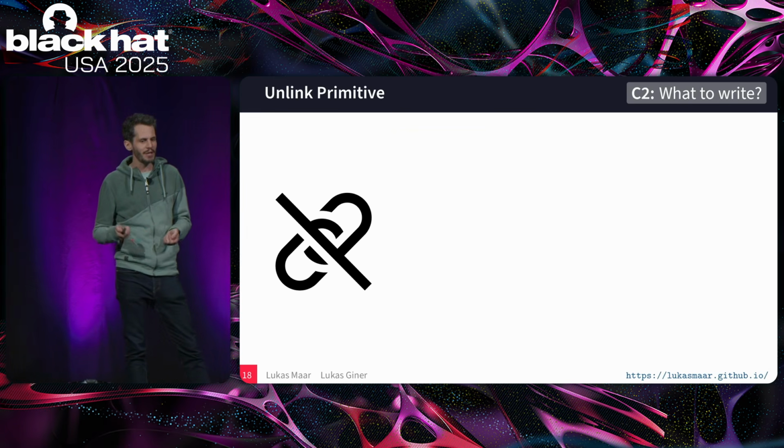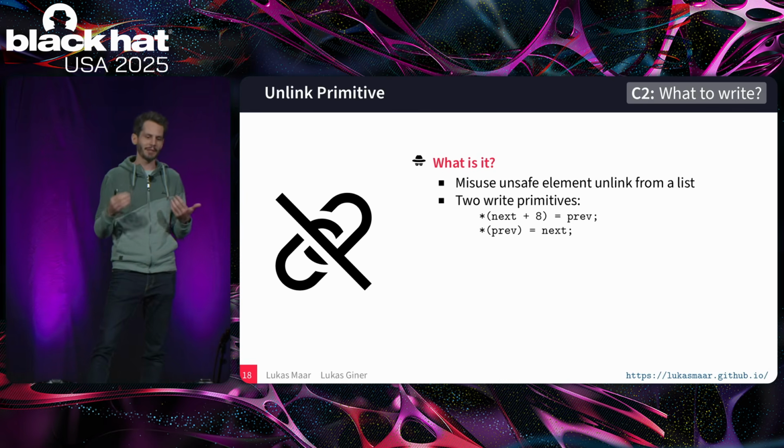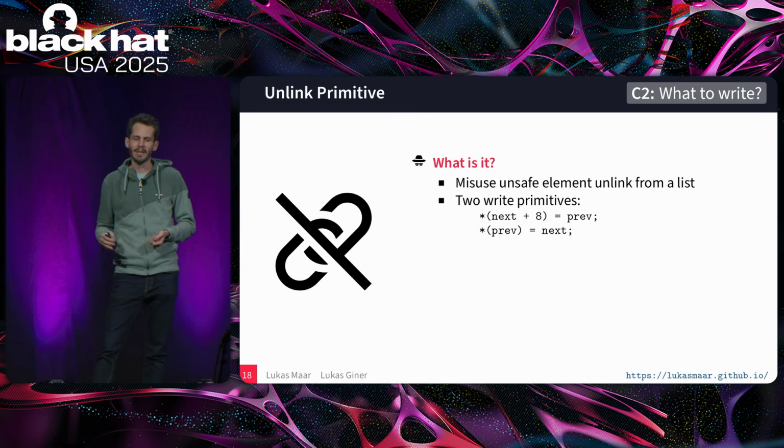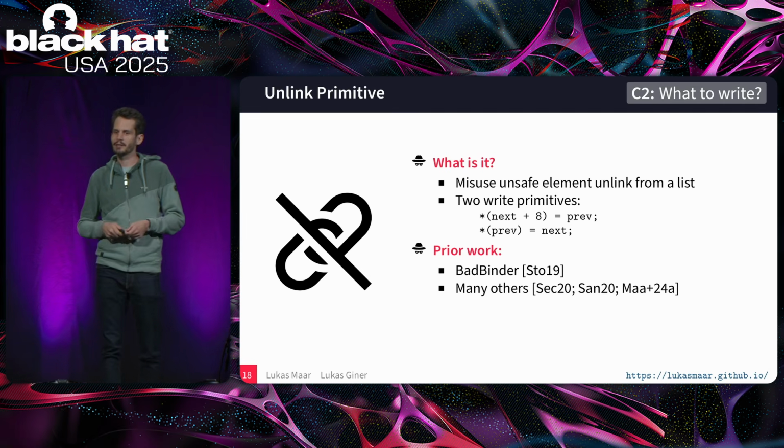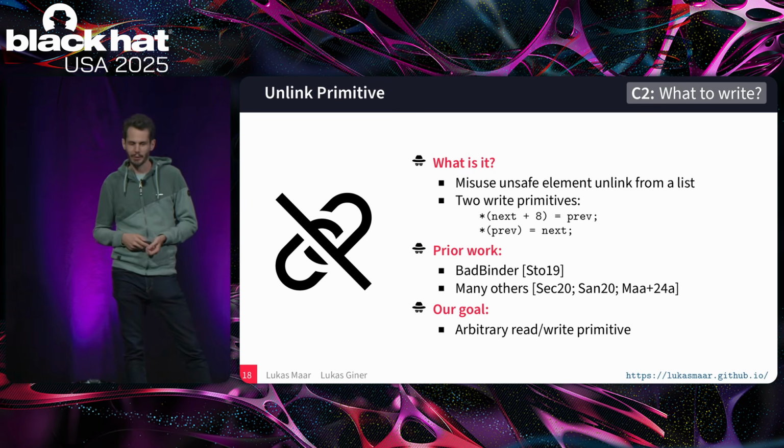The one we're using here is the unlink primitive. This is an unlink implementation for a linked list in the Linux kernel that is not always implemented in a secure way. This will allow us to inject two values that the kernel then writes to some location for us. This has been used to great effect with the bad binder attack and many others. And we're going to convert this into a read-write primitive.